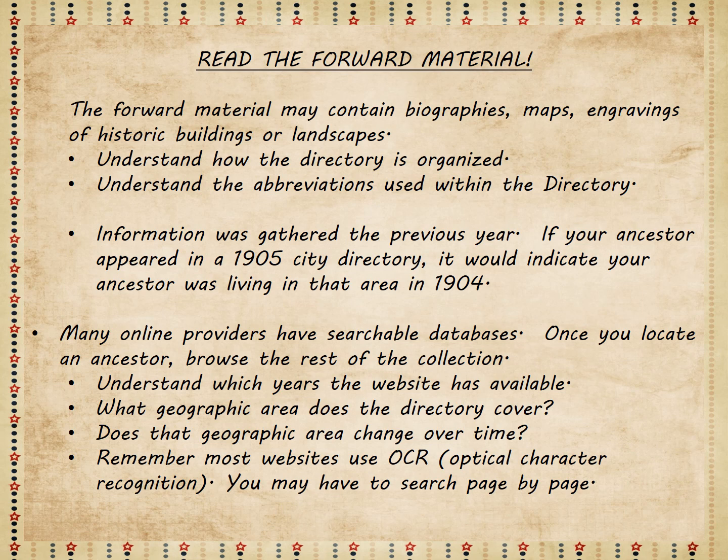Many online providers have searchable databases. Once you locate an ancestor, browse the rest of the collection. Understand which years the website has available. What geographic area does the directory cover? Did you dismiss it because it only listed the county seat without reading the fine print that shows all of the small towns that it covers as well? Remember that most websites use OCR, optical character recognition, and you may have to search page by page for your ancestor, which is easy in a city directory because it's alphabetized.